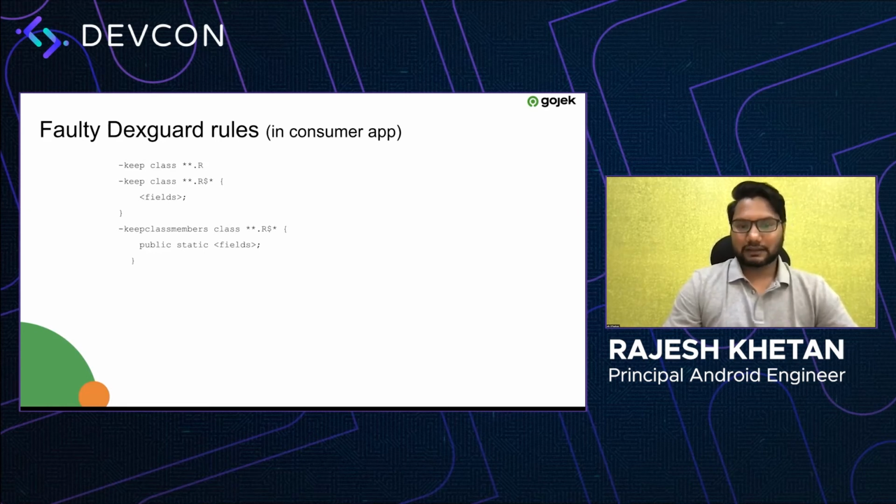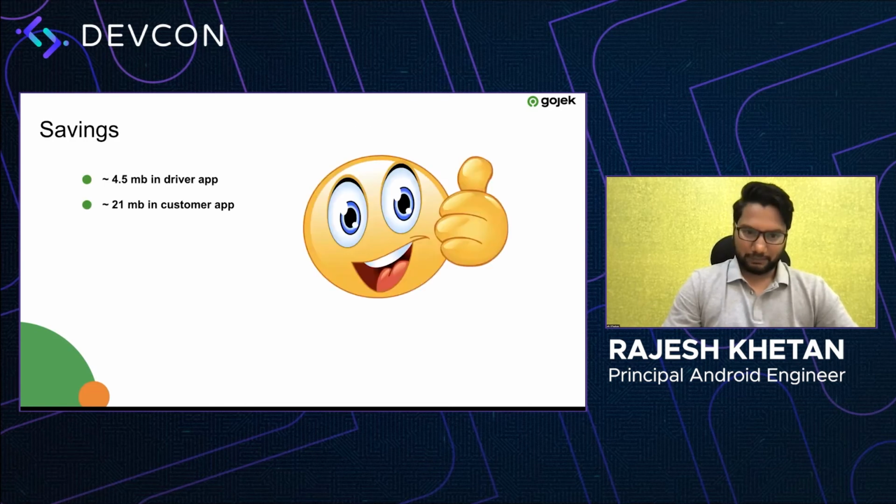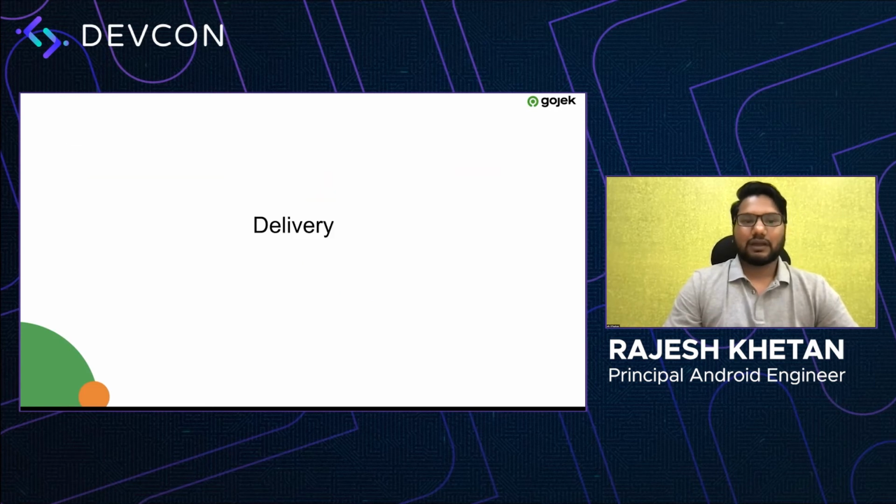So once we asked those particular teams to make these rules less generic, we were able to reduce 21 MB in our customer app and around 4.5 MB in driver, which was already happening for us. So this was a great achievement for us in the customer app. If you look, after doing all this exercise, we actually saved around 30-ish MB in the customer app and around 15 to 16 MB in the driver app.